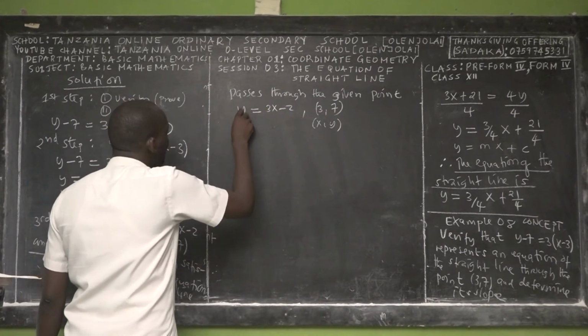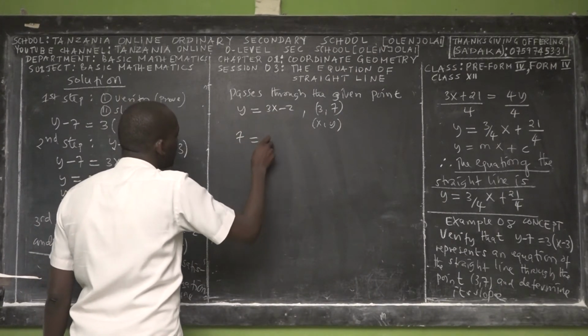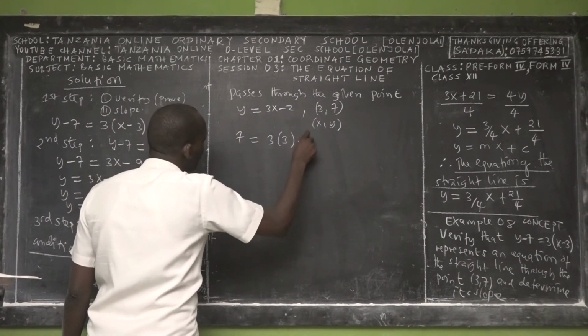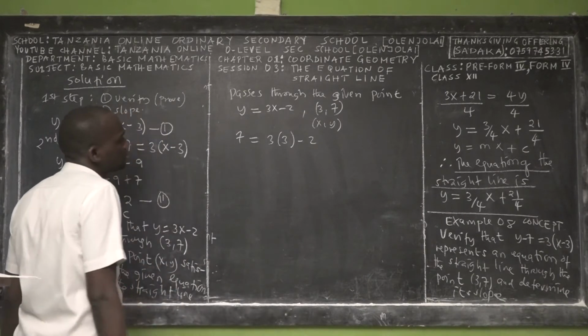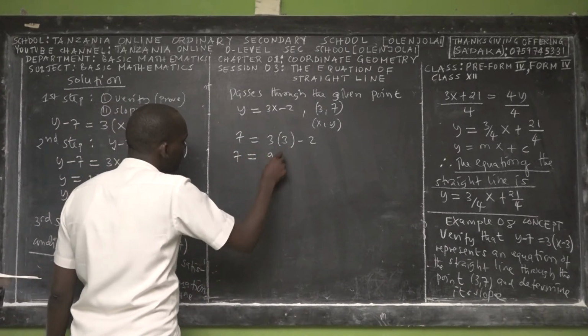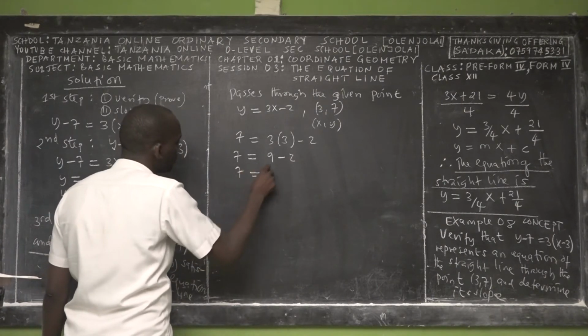So then we say y is 7, and then the value of x is 3, minus 2. Right? So this 7 is equal to 3 times 3, which is 9, minus 2. So 7 is equal to 7.